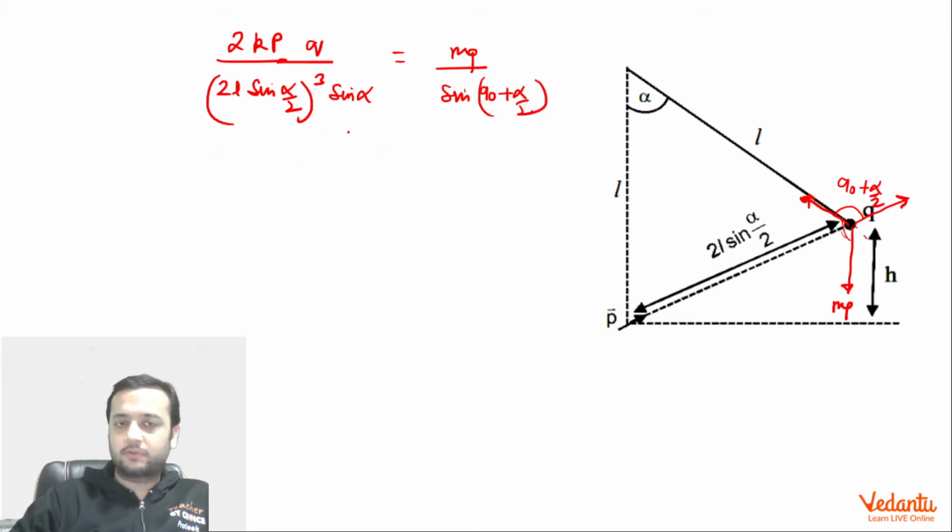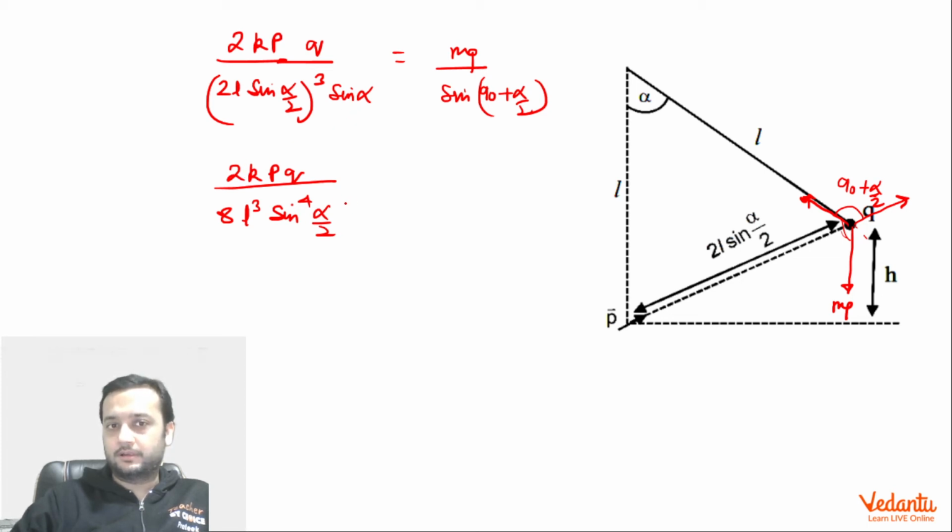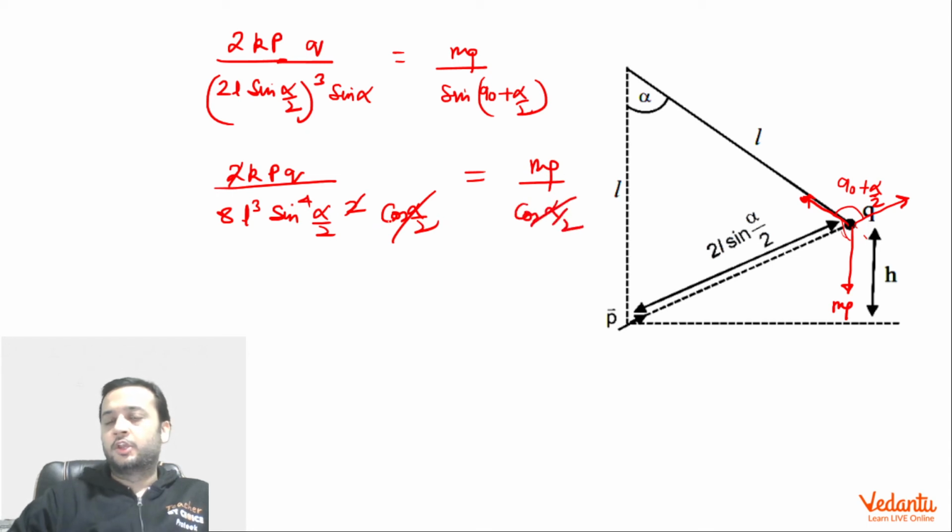So this becomes 2kpq divided by 8L³ sin³(α/2), and the sin(α/2) generated from here makes it power 4. The 2 will cancel, and cos(α/2) will cancel this, giving mg divided by cos(α/2). So we have got the value of mg.